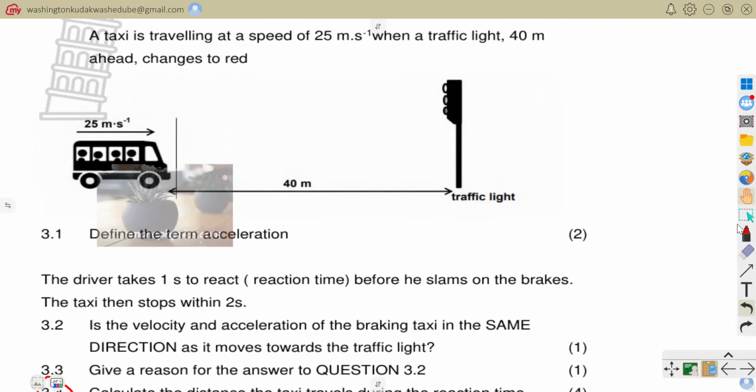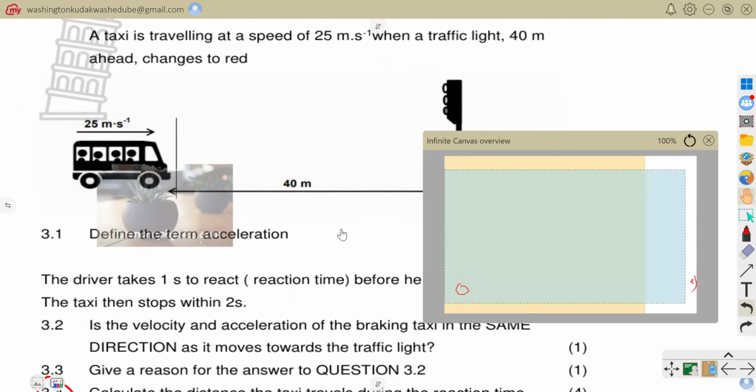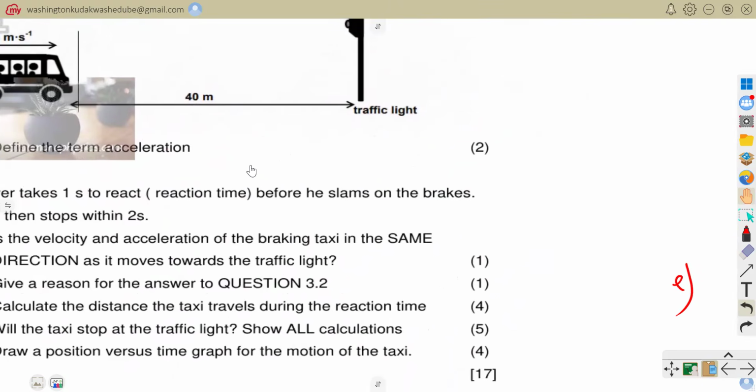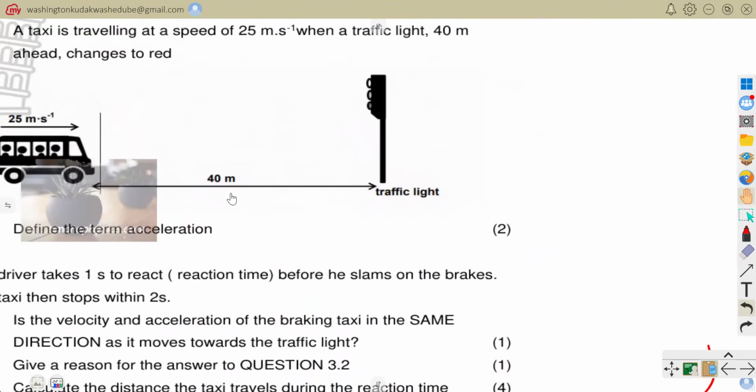So let's see how we would have done it. I would try to create ample space, and let's use this side so that I can take information from it. Initially, for the 1 second of reaction time, the driver moved 25 meters. And then what about the 2 seconds after he slammed the brakes? What was the distance that he moved?